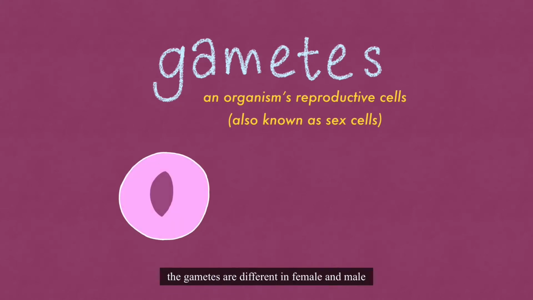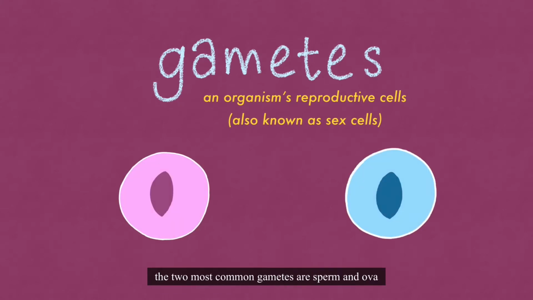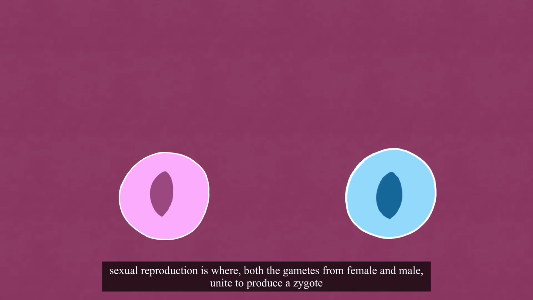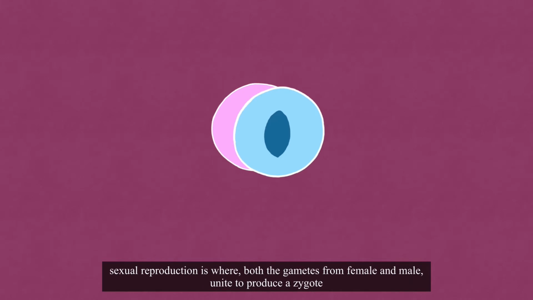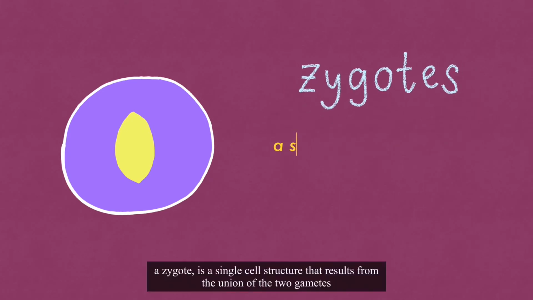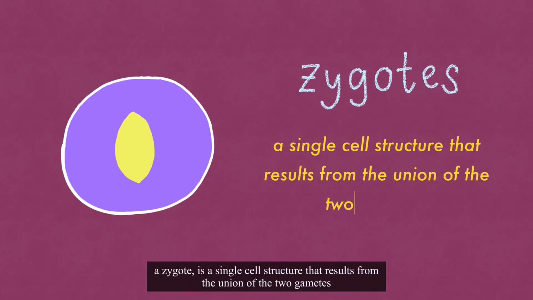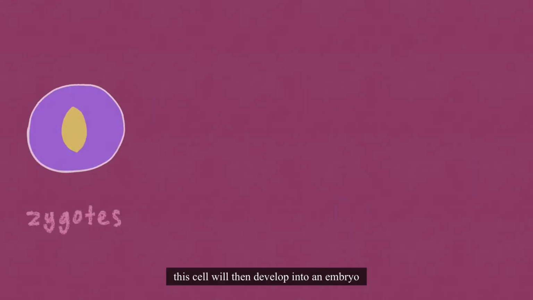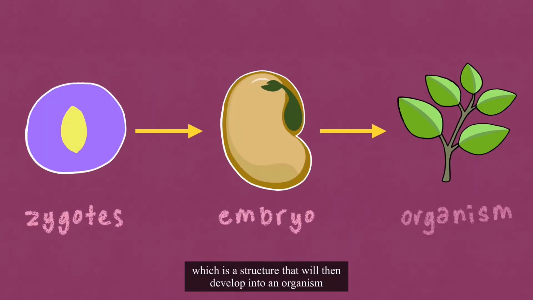The gametes are different in female and male. The two most common gametes are sperm and ova. Sexual reproduction is where both the gametes from female and male unite to produce a zygote. What is a zygote? A zygote is a single cell structure that results from the union of the two gametes. This cell will then develop into an embryo, which is a structure that will then develop into an organism.